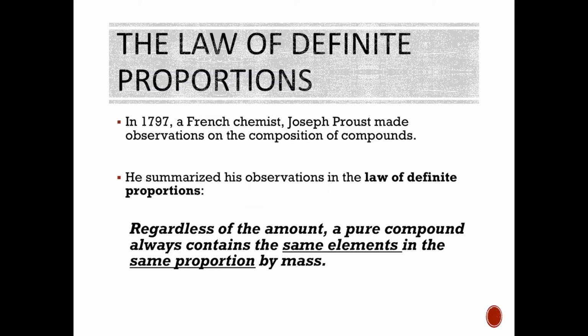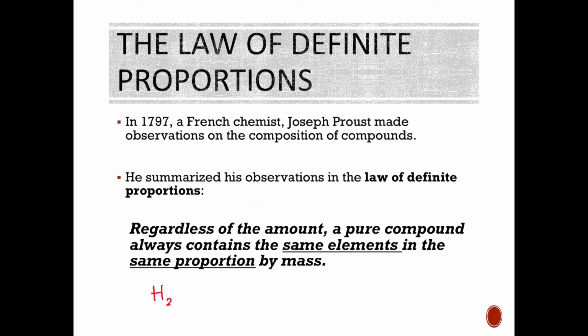So another one, the law of definite proportions. So we have in 1797, a French chemist, Joseph Proust, made an observation of the composition of compounds, and he said the law of definite proportions, which is essentially that a pure compound always has the same elements in the same proportion by mass.